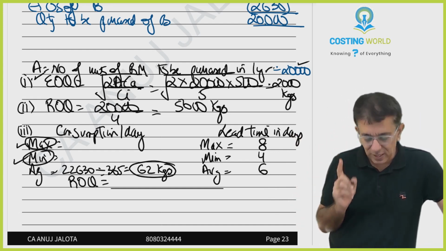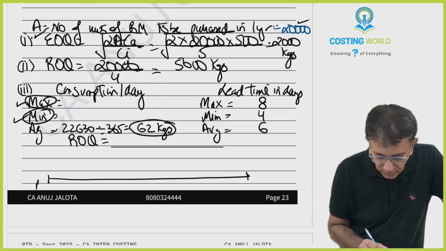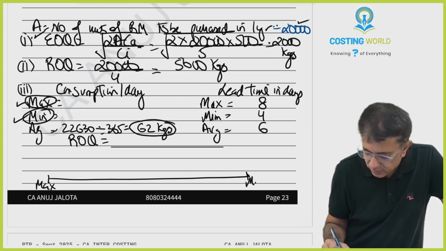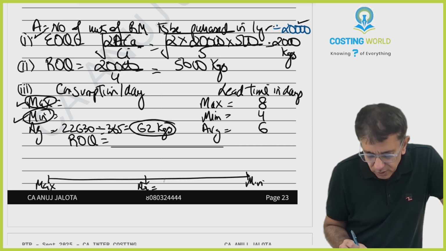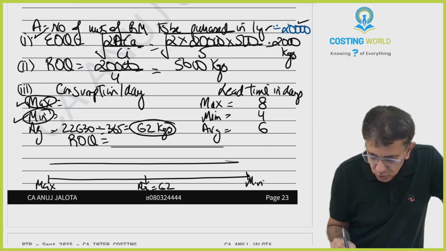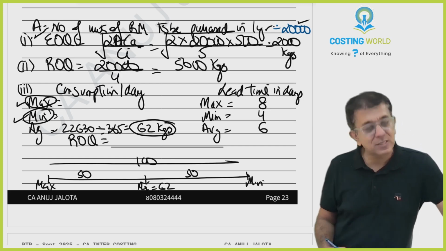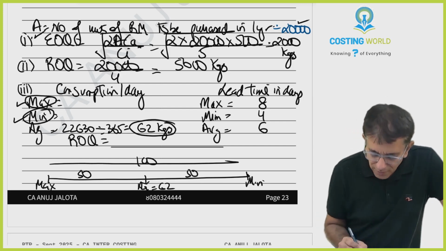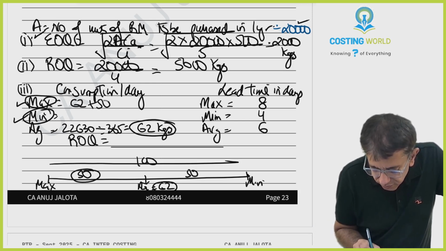So think of something like this. This is maximum. This is minimum. Average by default should come in the center. So therefore average is 62. But this total is 100. So can we say 50 will come on this side, 50 will come on this side? So therefore maximum will be how much? 62 plus 50.